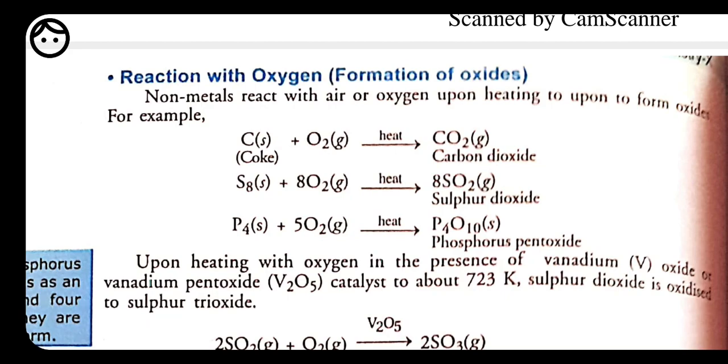Okay, now let's start with the first chemical property of the non-metals. It is the same. If you understood the properties of metals, then it will be very easy for you to understand this also, because here also we are going to do the reaction of non-metals with oxygen, which we have done already.